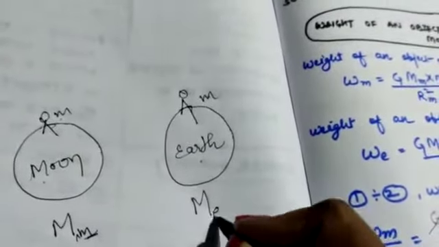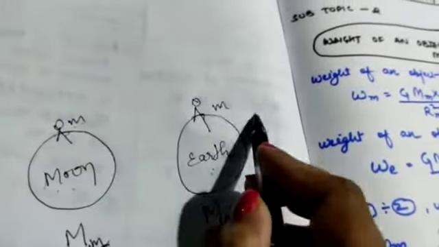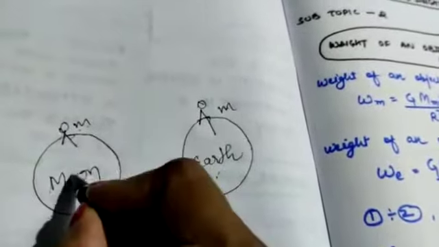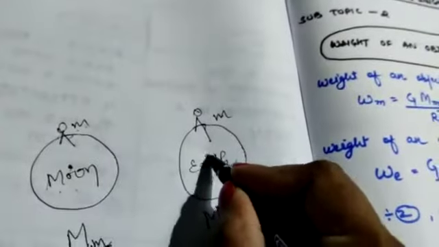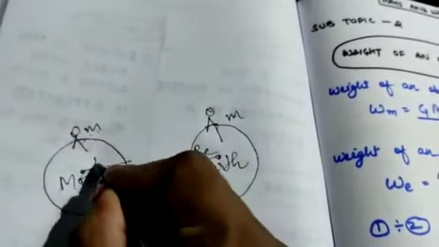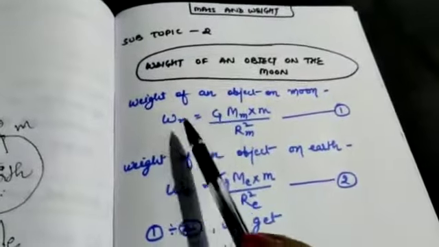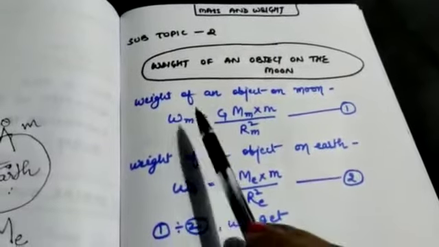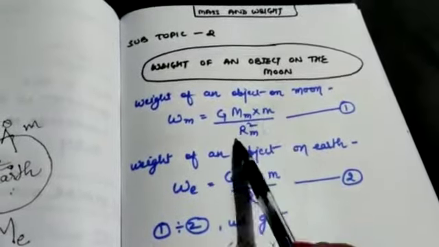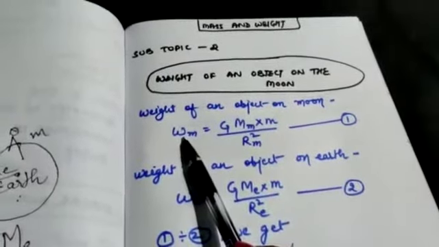And this one is the mass of earth. The same object is present here. Here is the center of moon and center of earth. This one is the radius of earth, this is the radius of moon. According to the universal law of gravitation, force is equal to G capital M small m upon d square. Weight is the same as force.